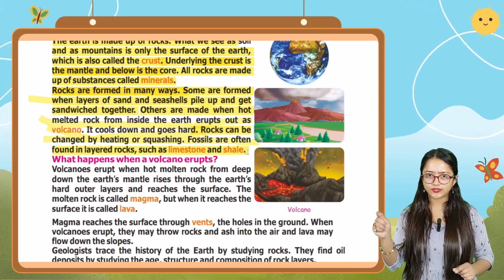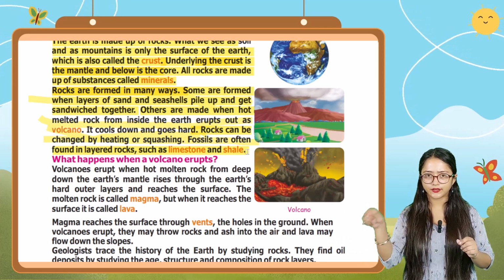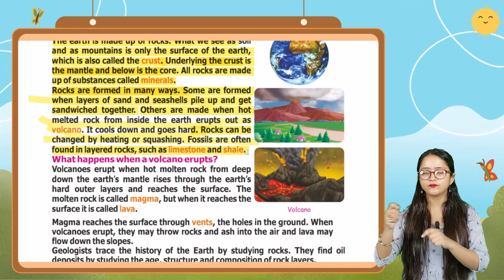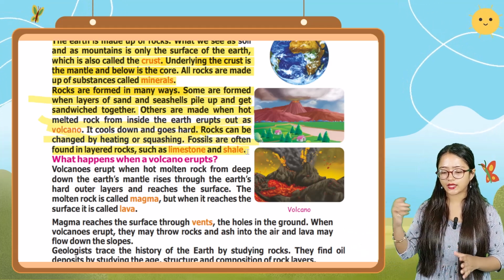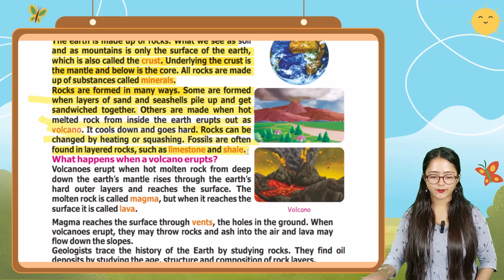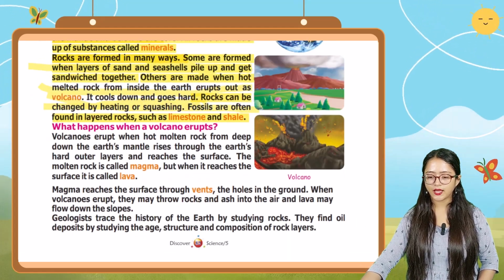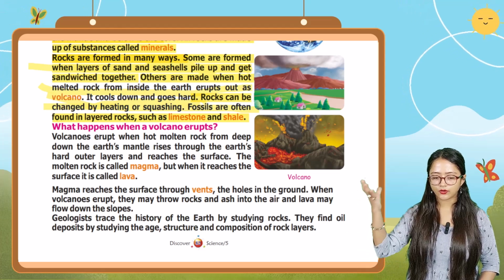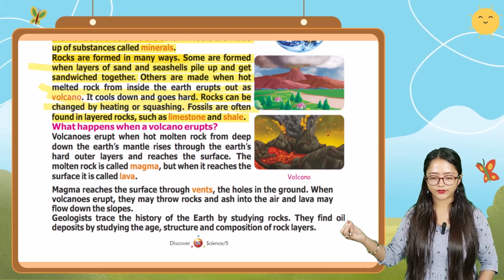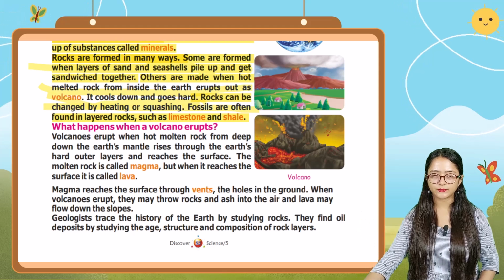And fossils are often found in layered rocks, such as limestone and shale. Here you can see the volcano which is erupting, and from there the molten rock cools down and gets hard.